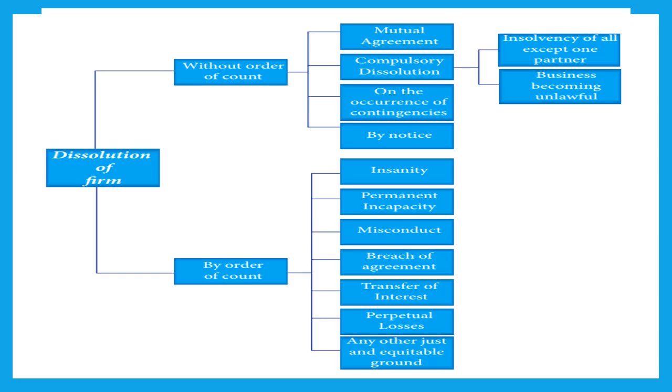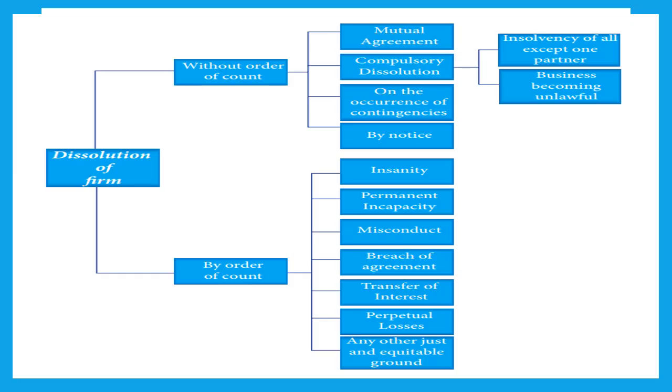Let's move on to the last one under voluntary winding up, that is by notice. In case of partnership at will, we know that there are various types of partnerships. If you want to check out the video on the same, I'll share the link. You can go and watch that video as well, in which I have explained about various types of partnerships. So in that case, when the partnership is at will, any one partner can give the notice that he or she wants to dissolve the firm, and the other partners will have to accept the notice and they will dissolve the firm.